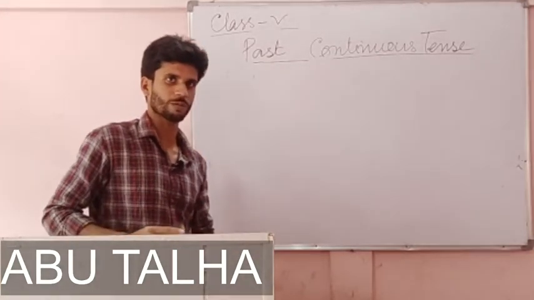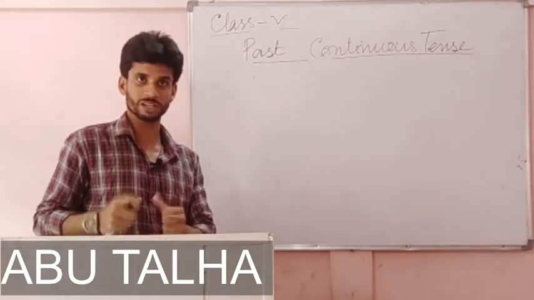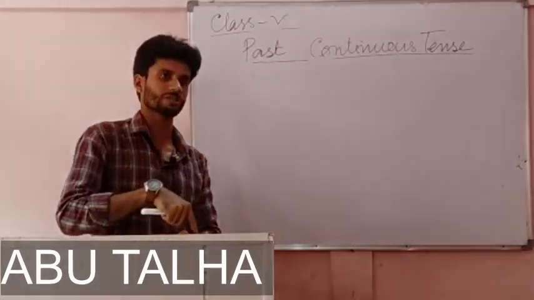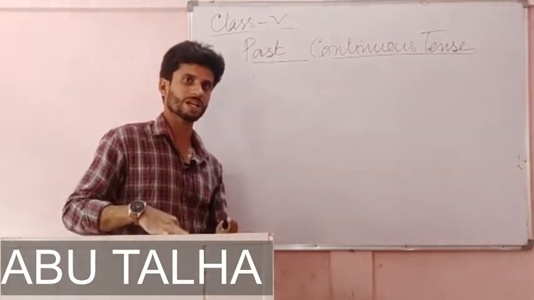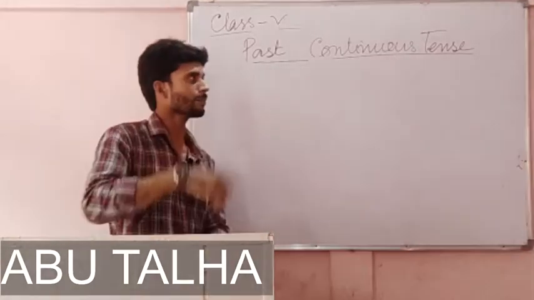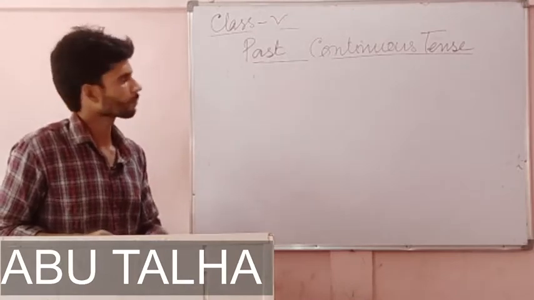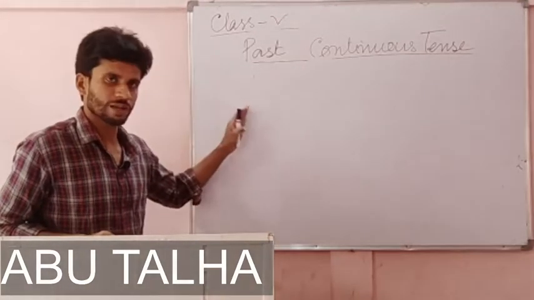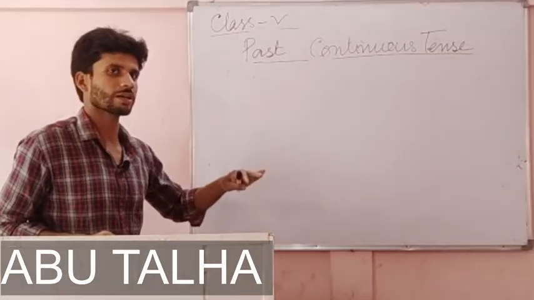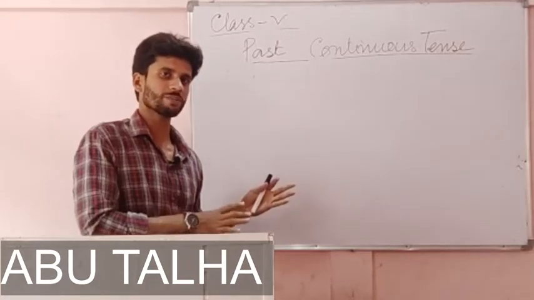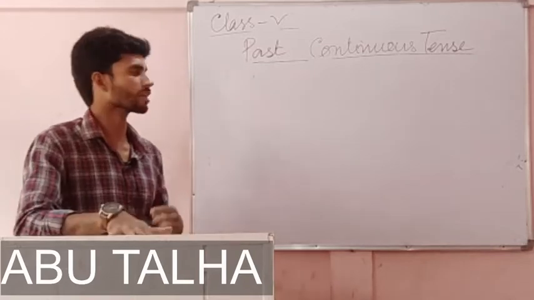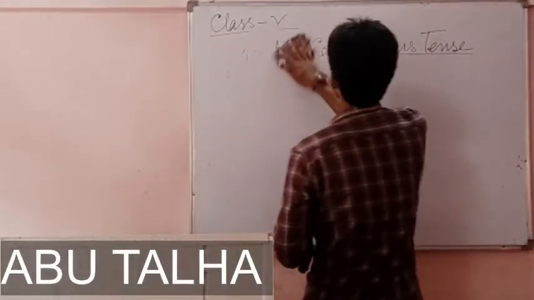It is not happening now. If anything is happening or taking place now, then it is present continuous tense, as I said in the beginning. And in past continuous tense we get the meaning that any action or any event which was happening in the past. Like the example that I wrote here, the teacher was correcting our copies. That means in the past, I am talking about something which has already happened. And in past tense, it was happening. It was taking place. Now let's go to the next one.